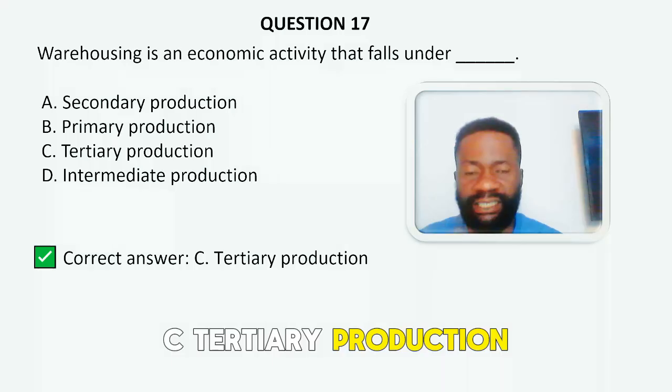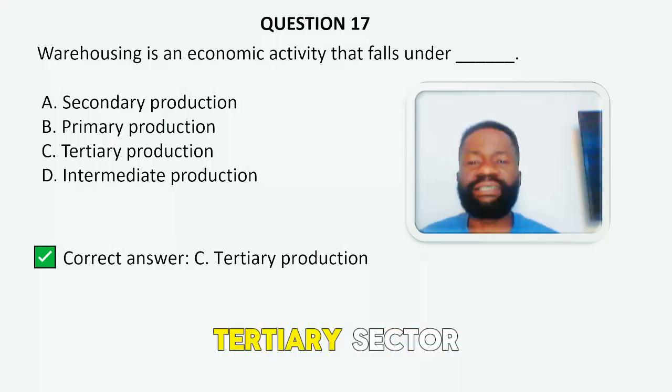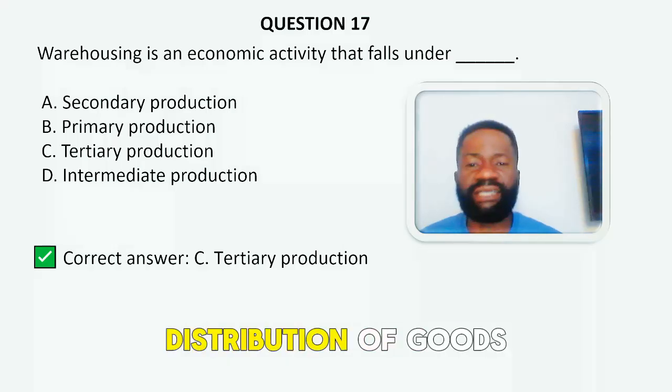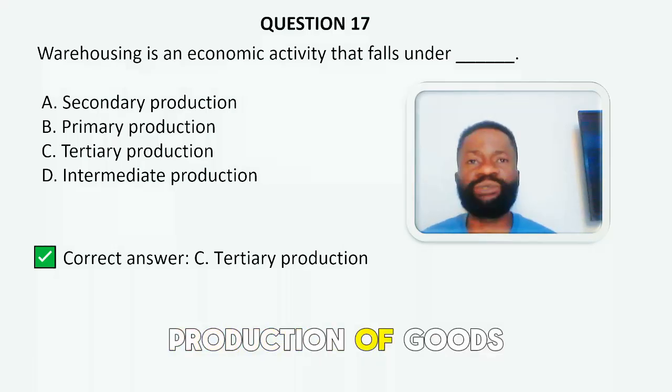Tertiary production. Warehousing is a part of the tertiary sector because it involves services that support the distribution of goods rather than the production of goods.